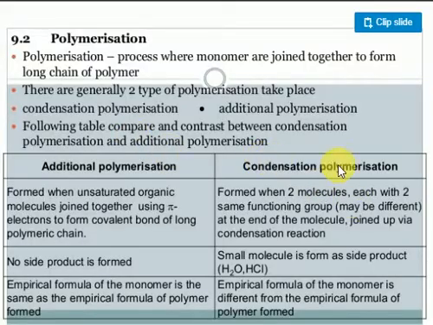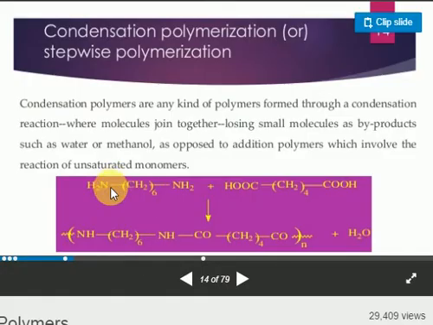Look at the next one, the condensation polymer. Condensation polymerization is formed when two molecules, each with two of the same functional group, maybe at end to end positions, are joined together. Suppose you look here, one is amine, one is acid. Look at these condensation polymers. Here a long chain is there, and the two terminal atoms contain the same functional groups. Here also a carbon chain is there, and two acid groups, the same functional groups. These kinds of functional groups undergo the condensation process.